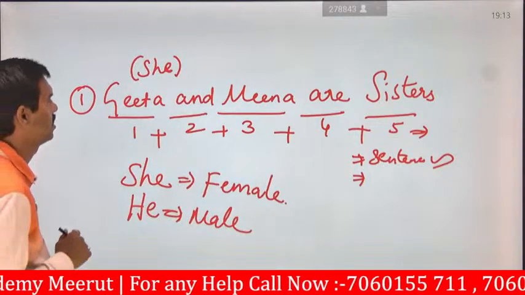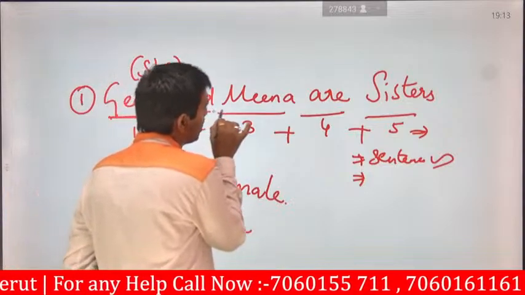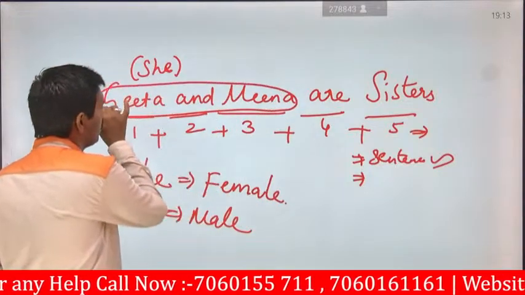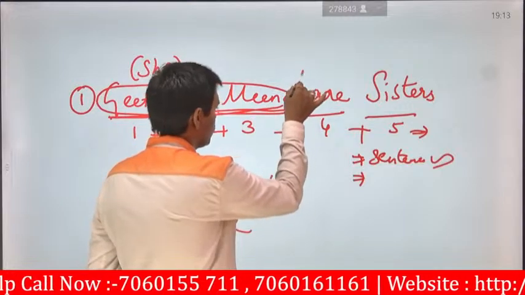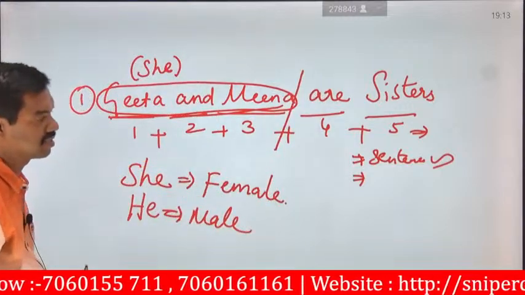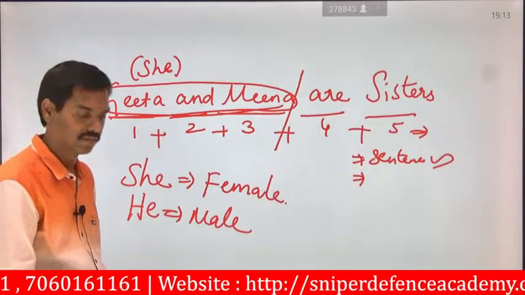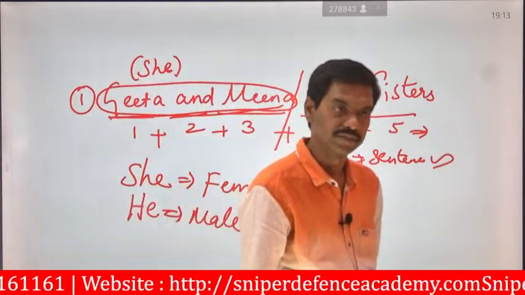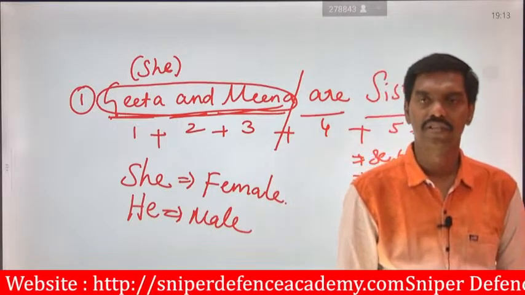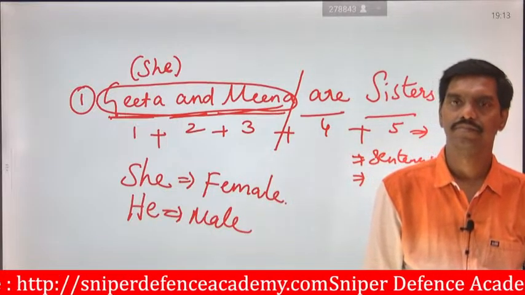So which is the subject here? The Geeta and the Meena. These two people are the subject. If there is no Geeta, we cannot say sisters. If there is no Meena, we cannot say they are sisters. Okay. So we will see in the next class. We will continue and we will